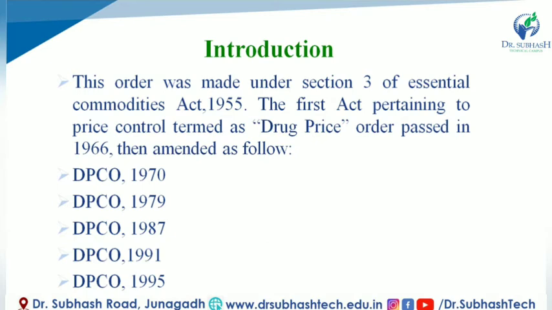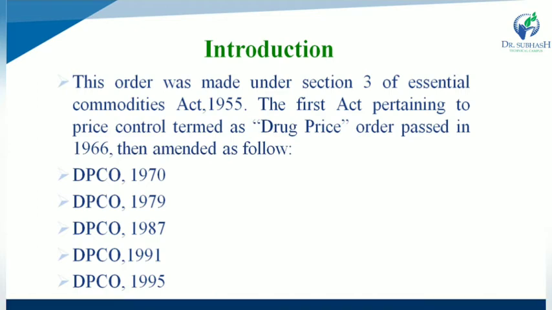The first act pertaining to price control, termed the Drug Price Order, was passed in 1966, and it was amended as follows. What about the Drug Price Control Order? It was made under Section 3 of the Act of 1955, and first the Drug Price Order was passed in 1966.